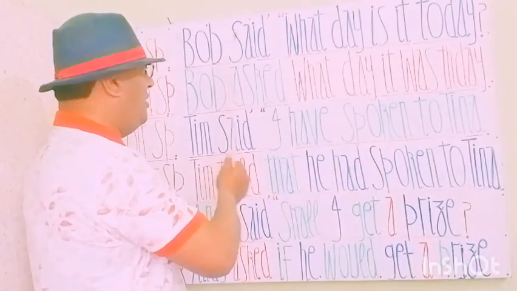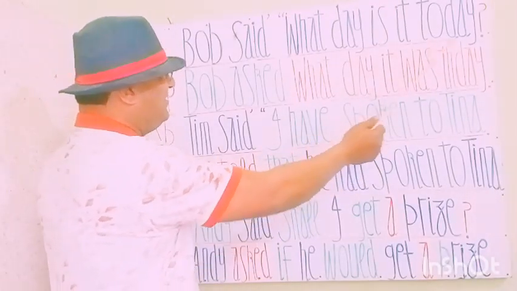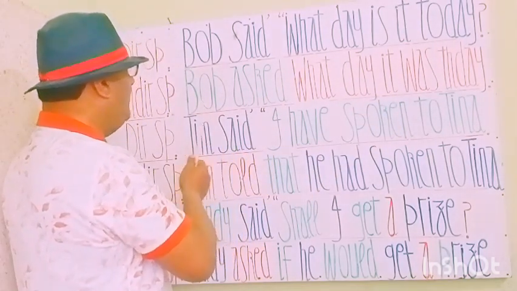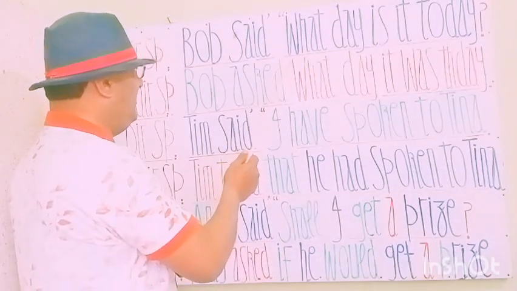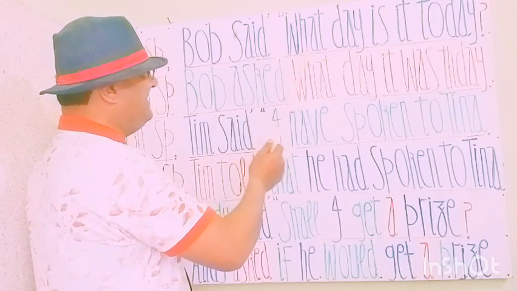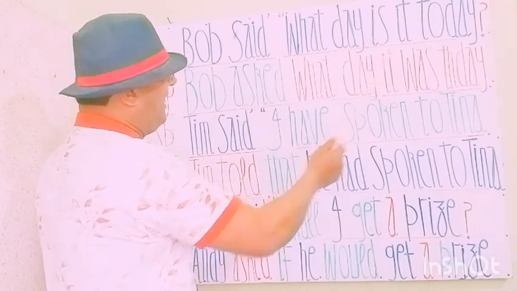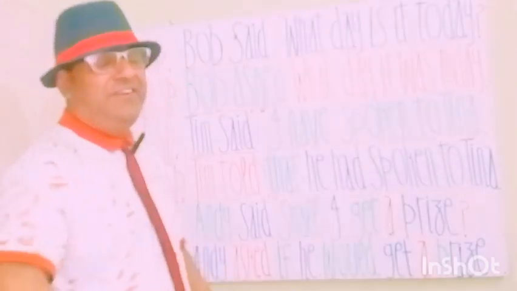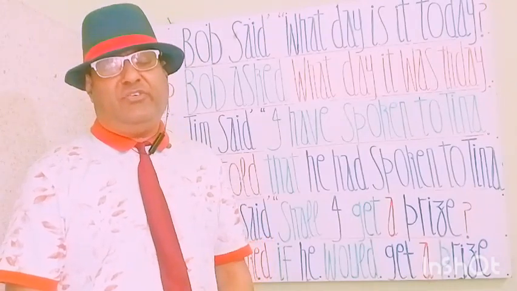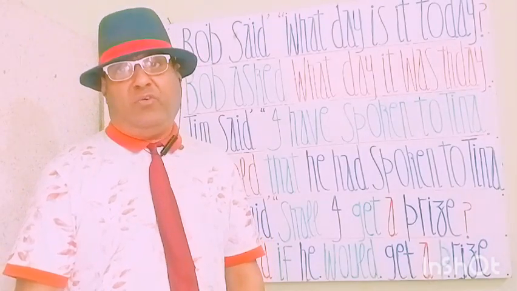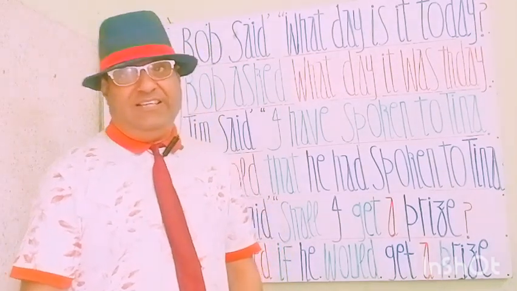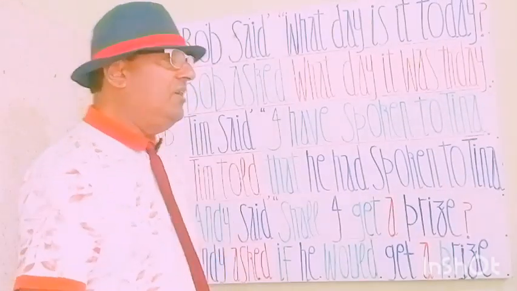Bob ने कहा आज क्या दिन है? This is a question, and you see my students, this speech is in two parts. The first part is Bob said, comma, and the second part is inside the commas: what day is it today? Bob said, what day is it today? This is the direct speech statement. Let's see how it is going to change to indirect speech and the rules that apply for making these changes. Please be quiet.